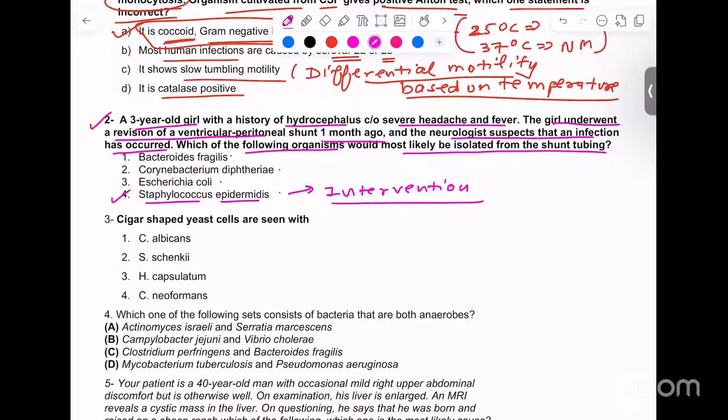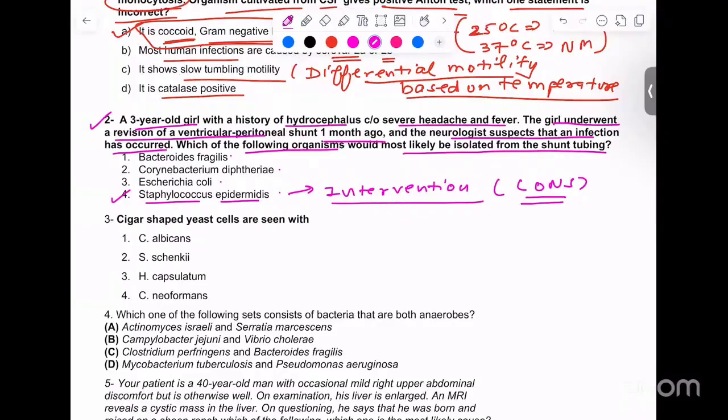Abhishek has told rightly, the fourth one, very right. And this is Staphylococcus epidermidis. Can you tell me what this Staphylococcus epidermidis actually is, guys? This is a CoNS. And what is CoNS? CoNS is coagulase negative staph.